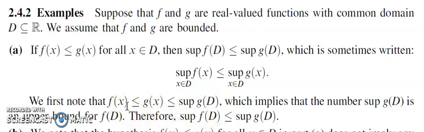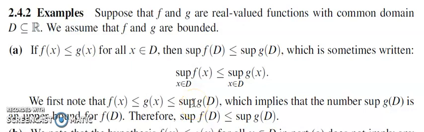Now, by comparison of supremum, we can say that the supremum of f of D is less than or equal to the supremum of g of D. Since f of x is less than or equal to supremum of g of D for every x, supremum of g of D is an upper bound. And we already know the supremum of a set is always less than or equal to any of its upper bounds. Here supremum of g of D is an upper bound of f of x, and we take the supremum. Then by comparison we can say that supremum of f of D is less than or equal to supremum of g of D, which is what we have to prove.